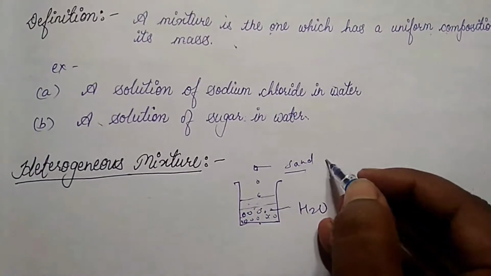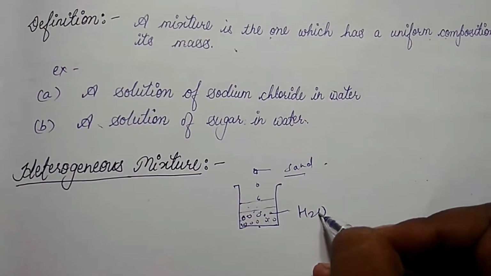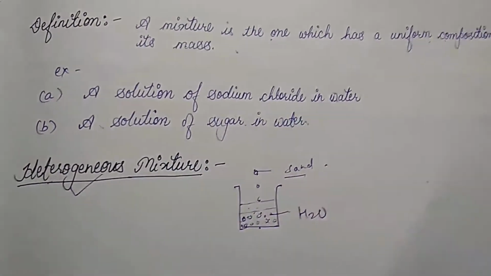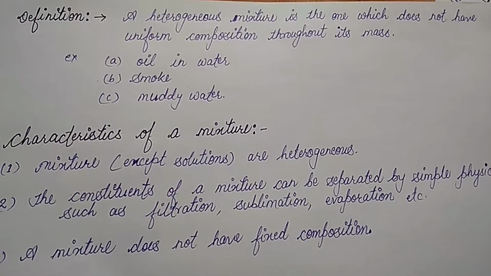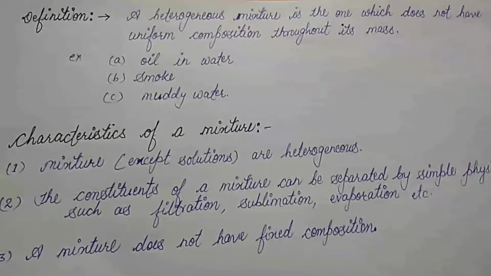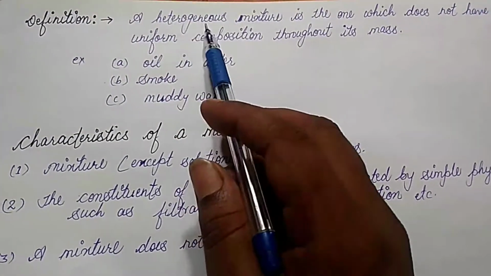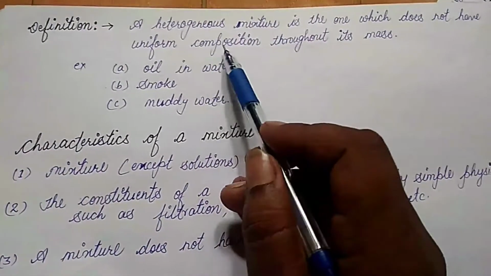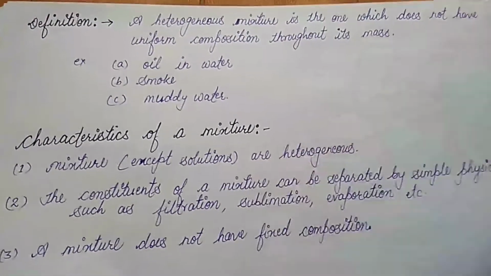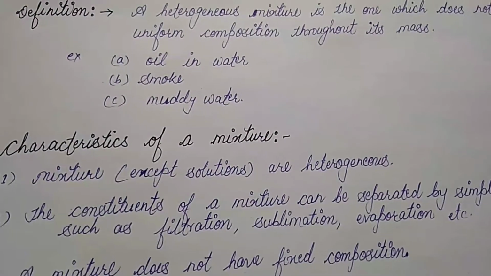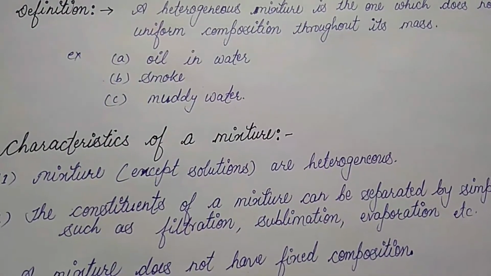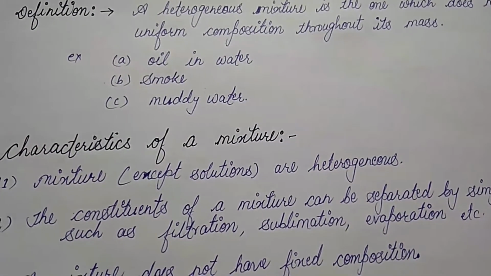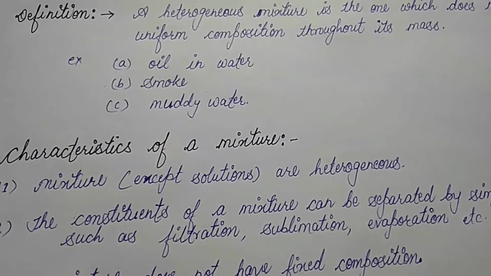So children, different particles having different properties is known as a heterogeneous mixture. Now we can write the definition of heterogeneous. A heterogeneous mixture is one which does not have uniform composition throughout its mass. It means the components can be easily distinguished and all parts of a heterogeneous mixture are not alike.